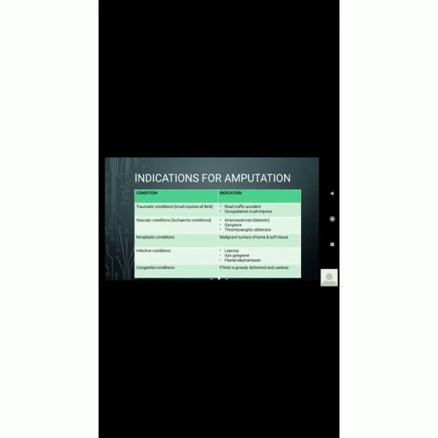Next is indications. In which conditions do we perform amputation? It is traumatic conditions: any crush injuries of the limb, occupational crush injuries, road traffic accident. Because if there is an open fracture or crush injury, the chances of infection are more, the chances of developing osteomyelitis are more, and the spread of infection to the body is increased. So the surgeon decides to remove that limb to minimize this spread.